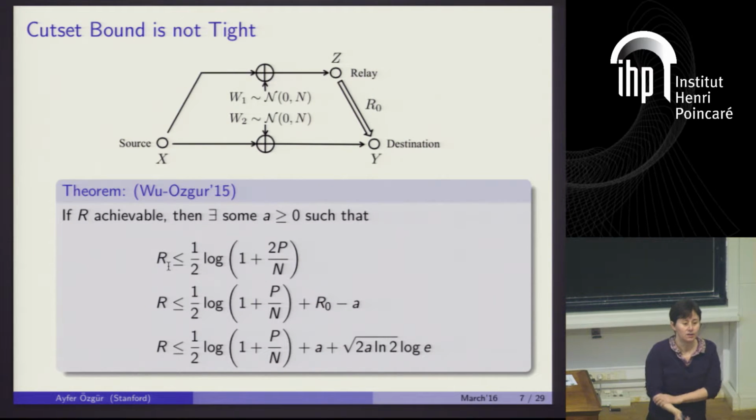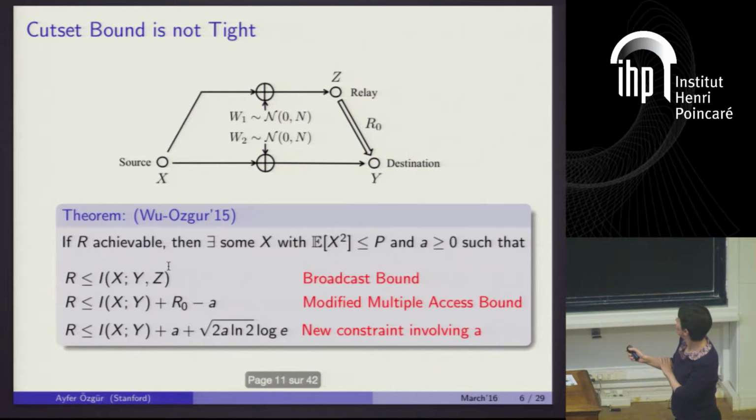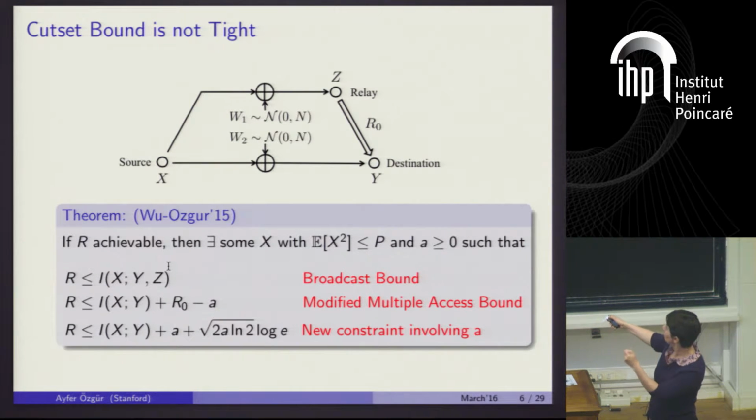So let's go back one slide. Yeah, here I also say the same thing. If a rate R is achievable, you should be able to find an X, and you should be able to find a non-negative A, so that all these three inequalities are satisfied at the same time. But if you take A equals 0, which is potentially a claim, the same thing again. You get what you had before, right? But now I have this third inequality, right? If A is equal to 0, this part goes away. This will say that the rate is smaller than the point-to-point capacity, okay? Yes, but then you get the Cutset bound, right?